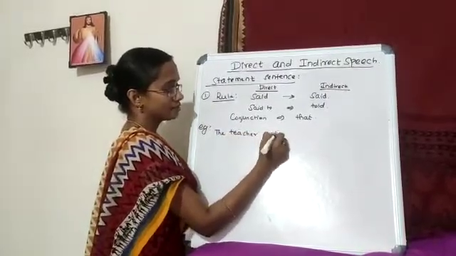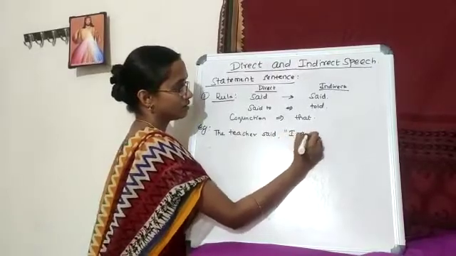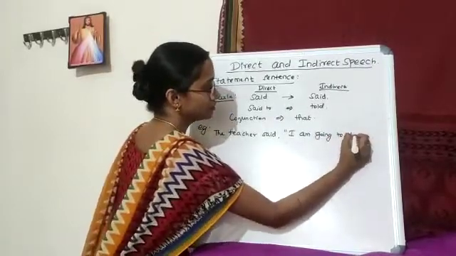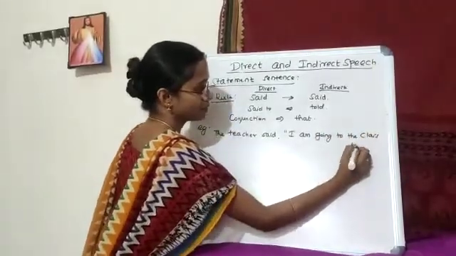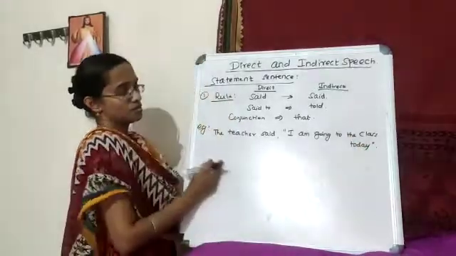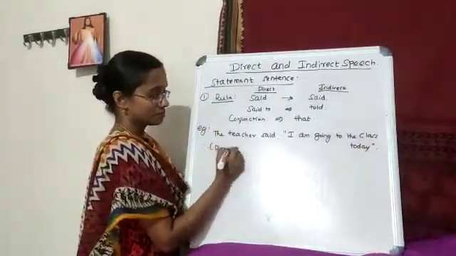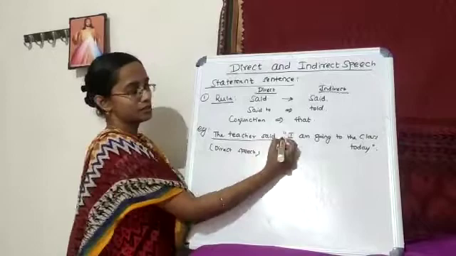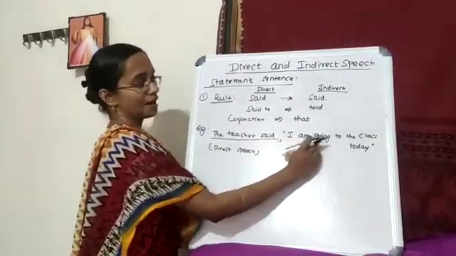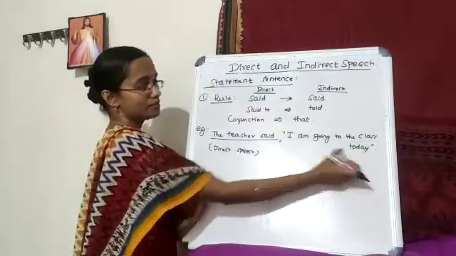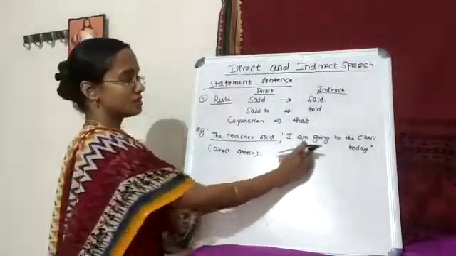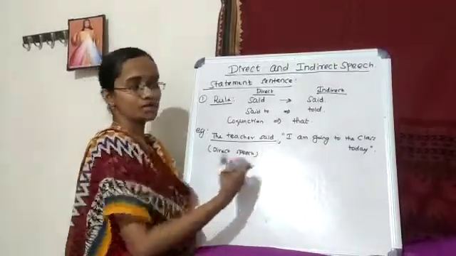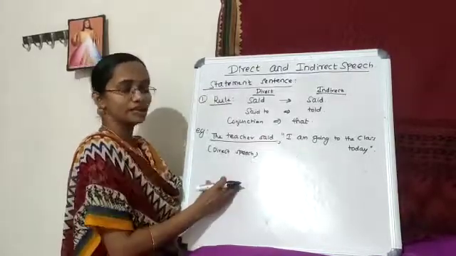The teacher said, "I am going to the class today." So this is direct speech, because here the teacher is saying, the teacher said, I am going to the class today, and it is given in quotation marks. So this is direct speech, this is a reporting speech. She is telling that she is going to the class today. So we are going to convert this sentence into an indirect speech.